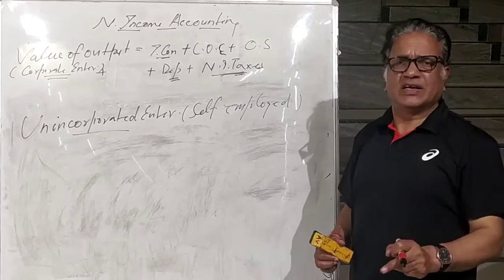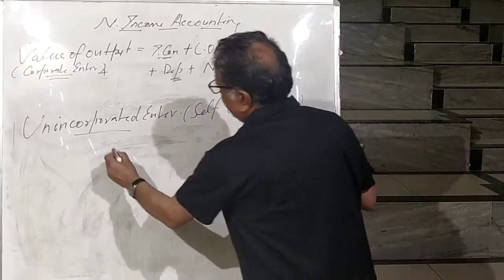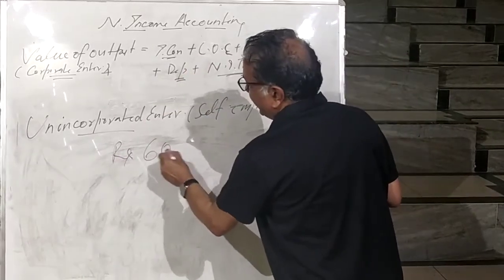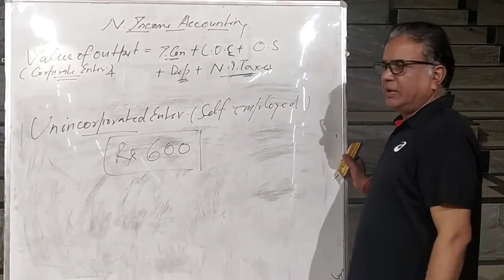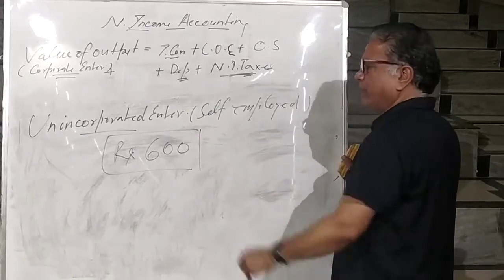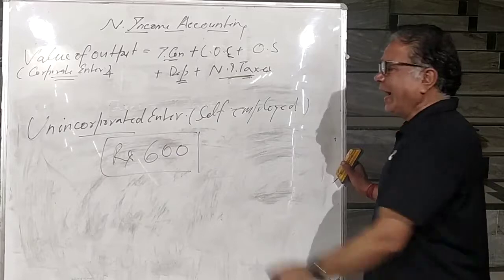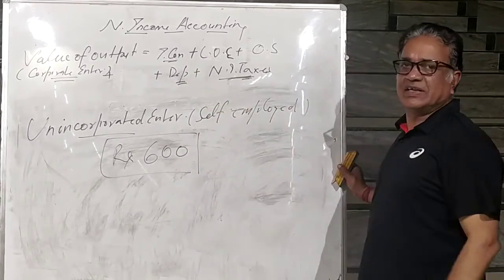What will they answer? That at the end of the day, I earn this much amount. A vegetable seller says, at the end of the day, I earn rupees 600. This is my income. And in this, my rent is there, my royalty is there, my profit is there, my interest is there, my wage is there. And I cannot separate it because I do not maintain any balance sheet.